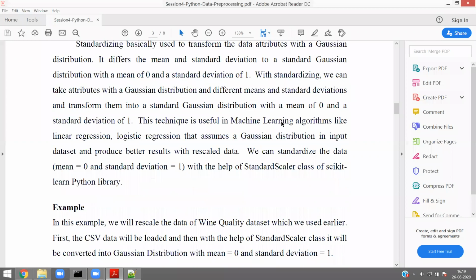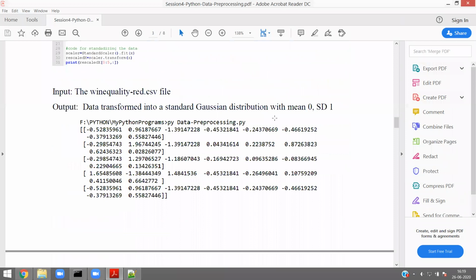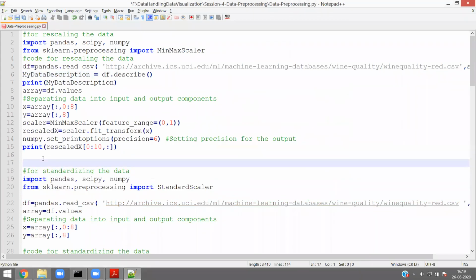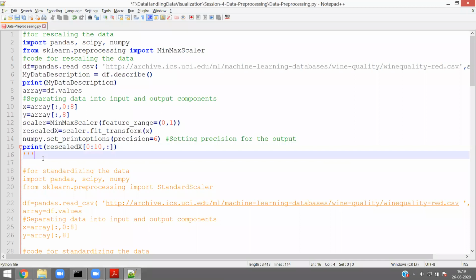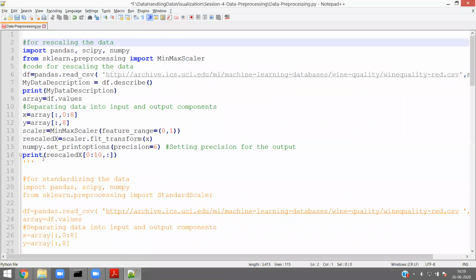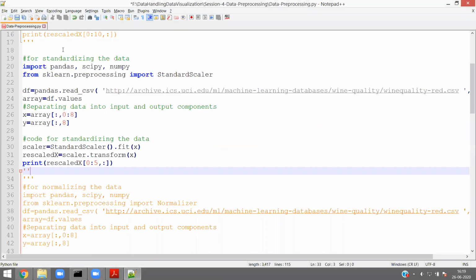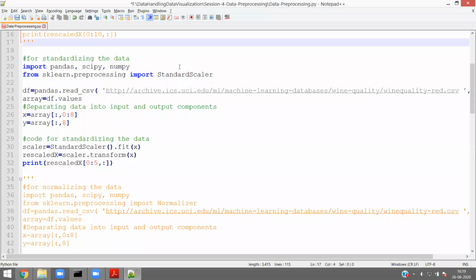Now, let us see the same thing. Here, don't worry about the outputs, because output is only the outcome of the method that we are using. So let me comment this part. Now I uncommented standardization.